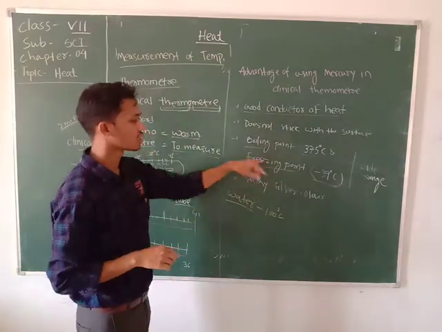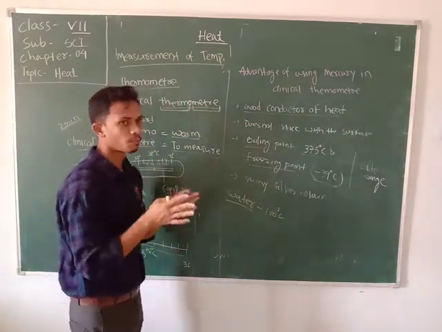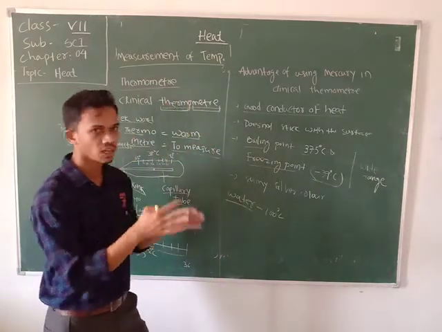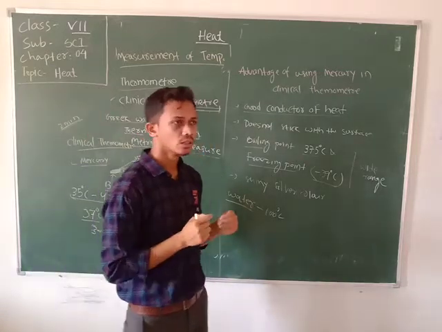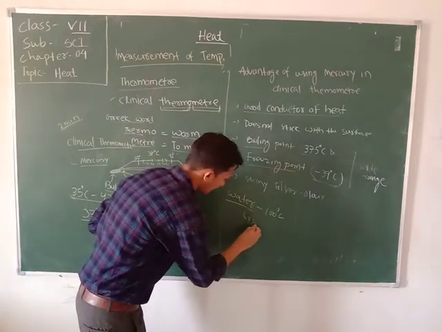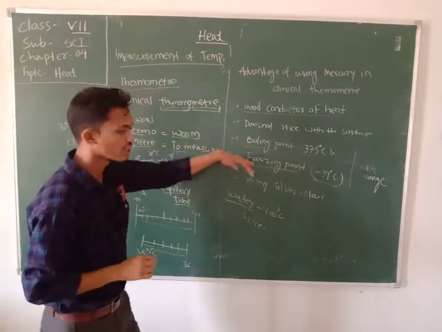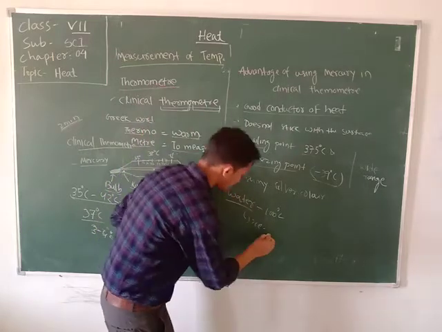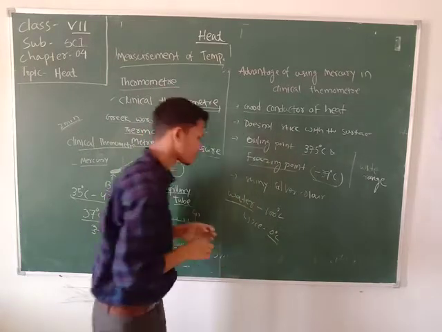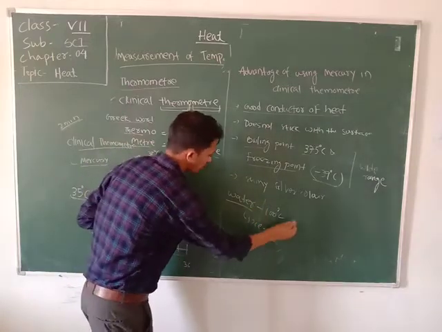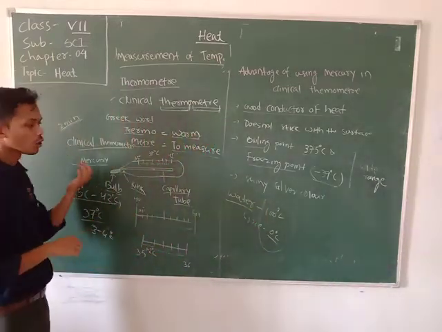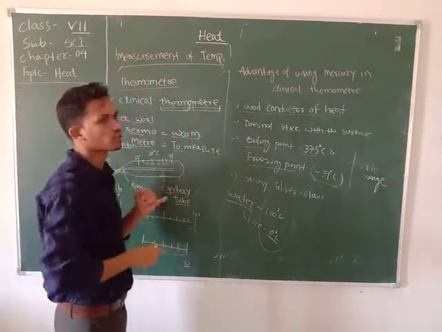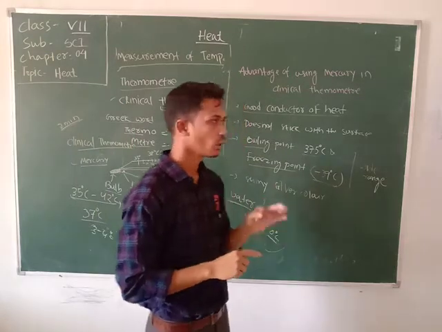And after that, what is the freezing point? When we place water inside a refrigerator, at some time the water will be converted into ice. When water converts into ice, that temperature is called the freezing point of water. The freezing point of water is 0 degrees Celsius. The boiling point and freezing point of water are also main things used to design various scales, that may be the Celsius scale, Fahrenheit scale, or Kelvin scale.